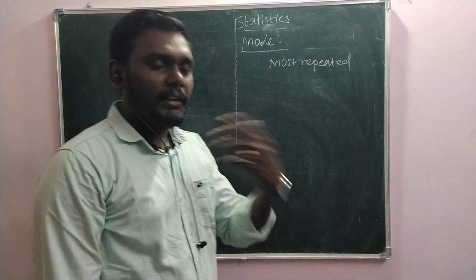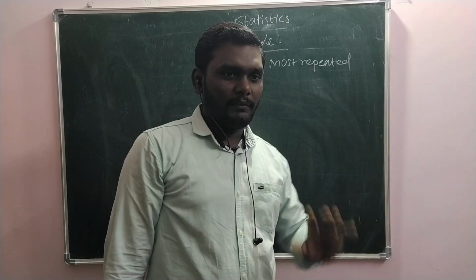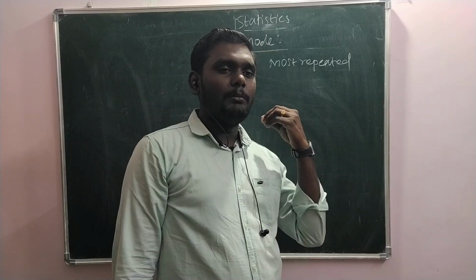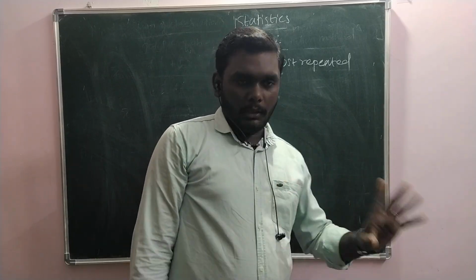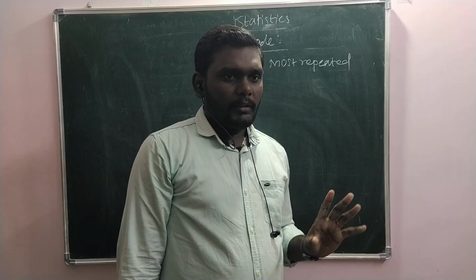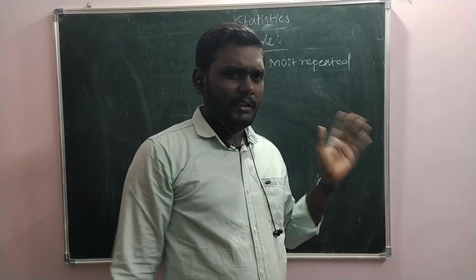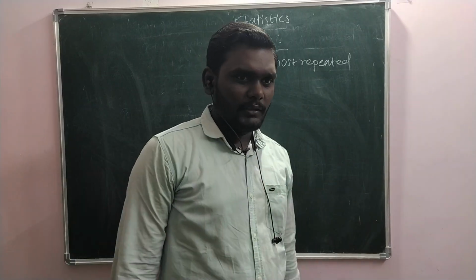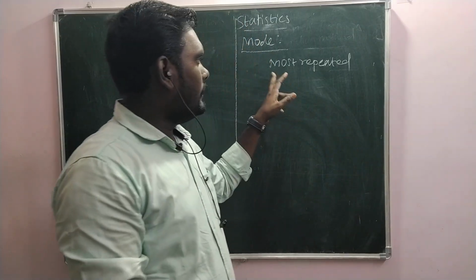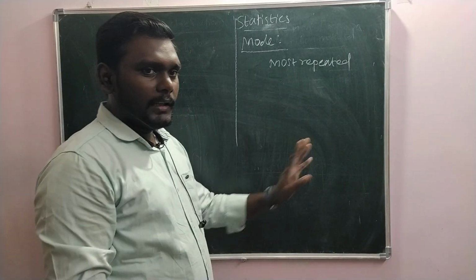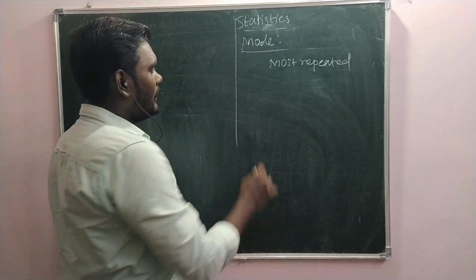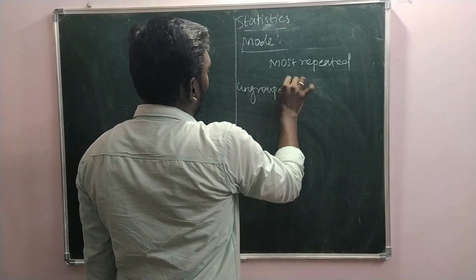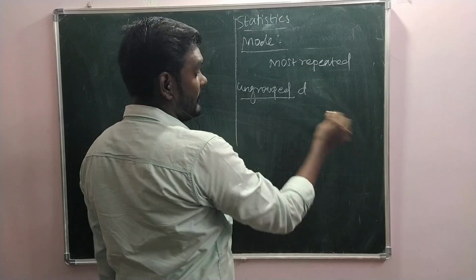For raw data, it is evident, we can simply see the data and find. Which observation occurred more number of times is the mode for raw data. I think I have given all these things in a proper way. Remember, for raw data, in classwork itself you just refer once. Raw data we can see and find.